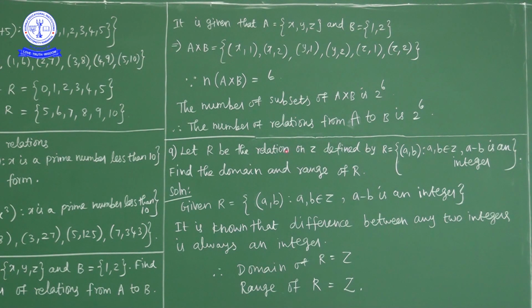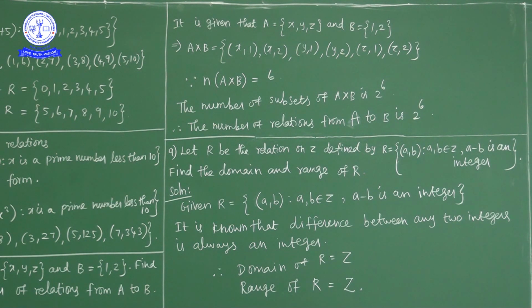Let R be the relation on Z, where Z is integers. Let R be a relation on Z defined by R is equal to ordered pair A comma B, where A and B are integers. What is the relation between A and B? A minus B is an integer. We have to find the domain and range of the relation.